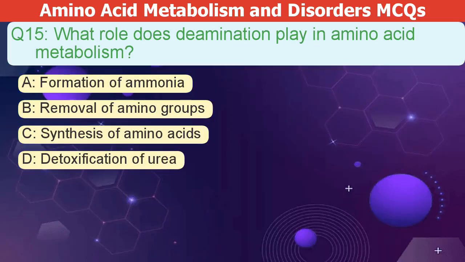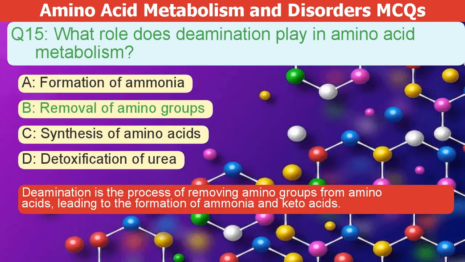What role does deamination play in amino acid metabolism? A. Formation of ammonia. B. Removal of amino groups. C. Synthesis of amino acids. D. Detoxification of urea. The correct answer is B. Deamination is the process of removing amino groups from amino acids, leading to the formation of ammonia and keto acids.